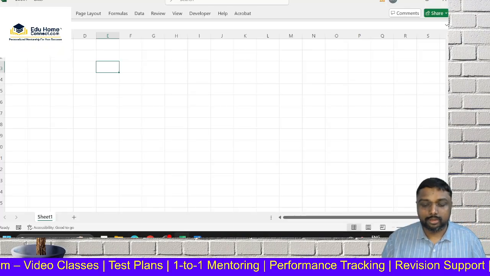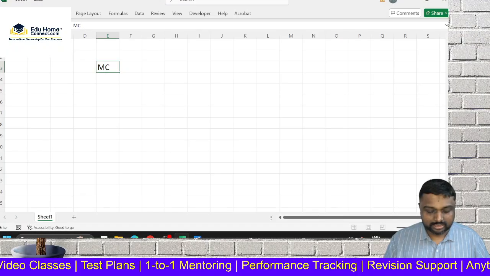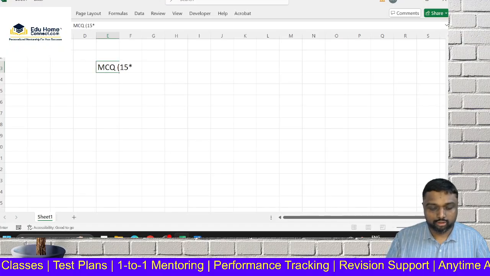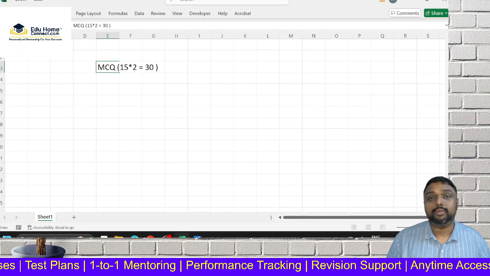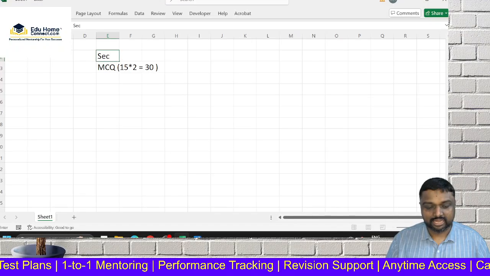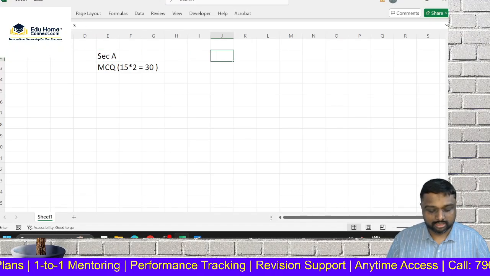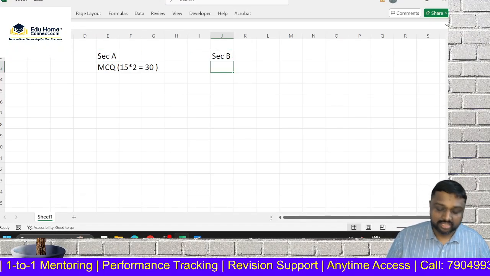So for them, let me tell you, right now your exam has MCQ, 15 into 2 marks, 30 mark MCQ, which is called section A model. Then we have section B, which is the descriptive model.